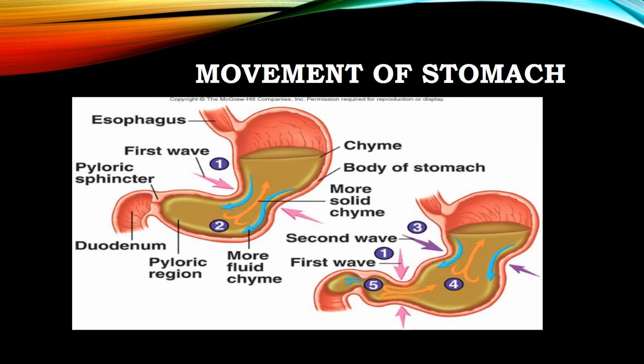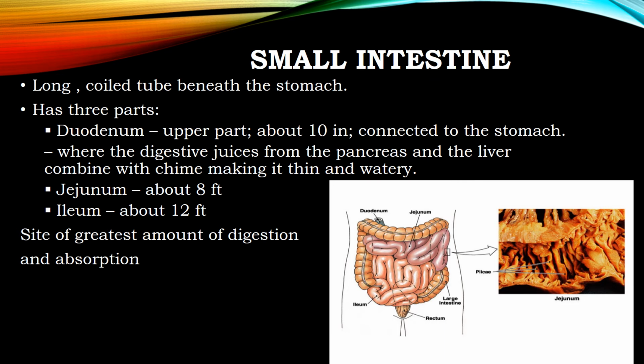After the food reaches the stomach, it is mixed with the gastric acid and the enzymes secreted from the stomach wall. In the movements of the stomach, the first and second waves mix the food with the gastric juice and the enzymes, and we can see the mixing of the food in the stomach in this picture. After the mixing and digestion process in the stomach, the food will move from the stomach into the small intestine region. The small intestine is a long coiled tube beneath the stomach region, and it has mainly 3 parts.